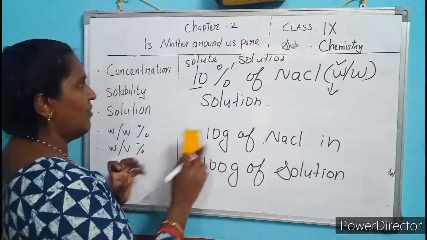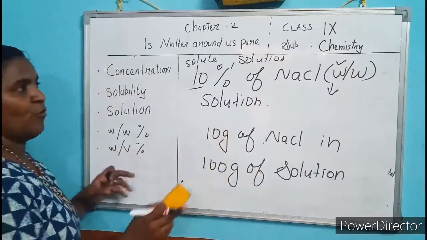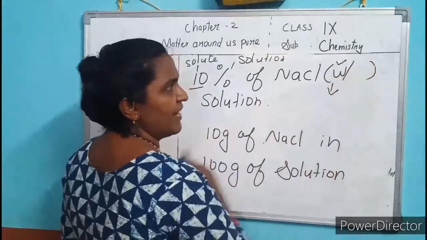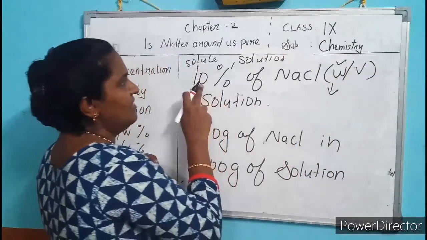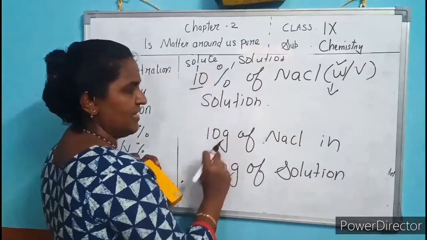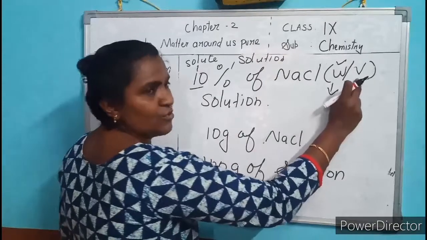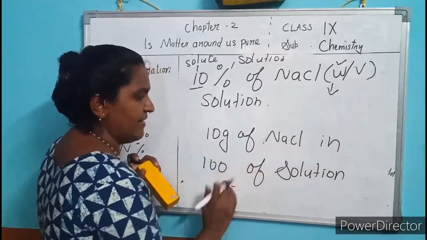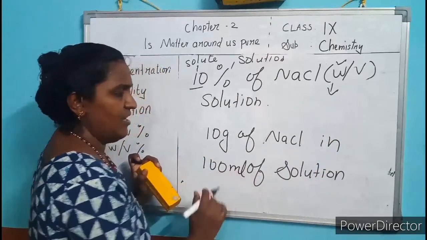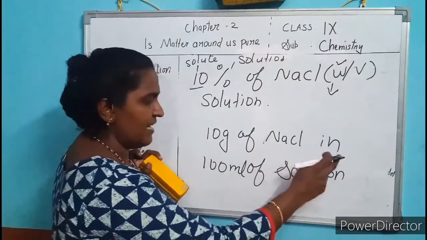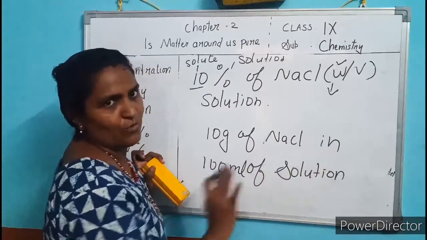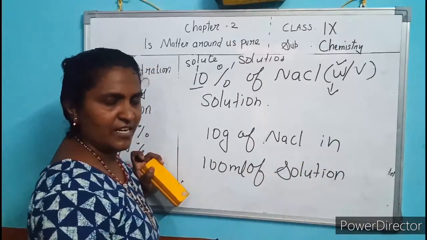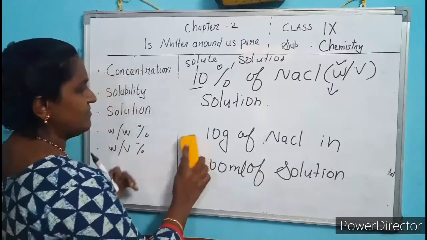Understood? Now what is weight by volume? If it is weight by volume, 10% of solute is in gram and volume should be in ml. Here you have to write ml: 10 gram of NaCl in 100 ml of solution. Is it clear? Next.